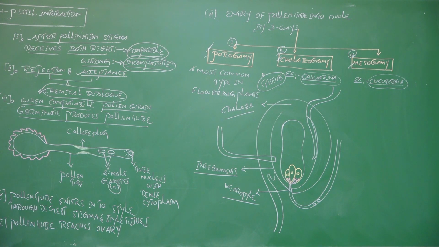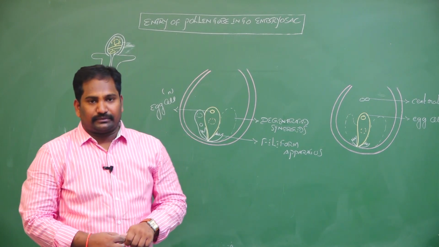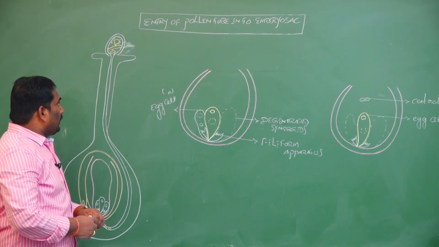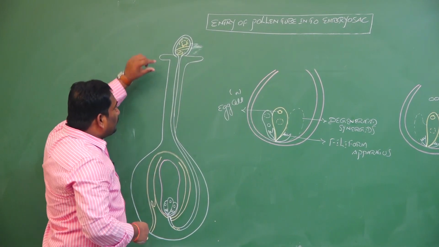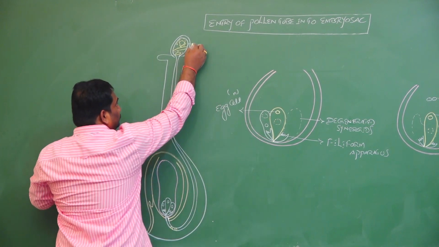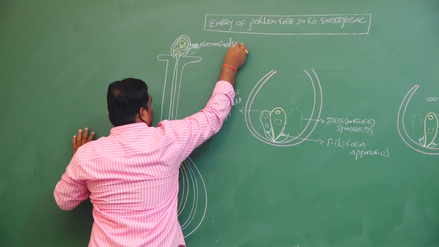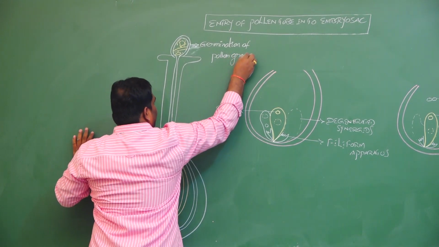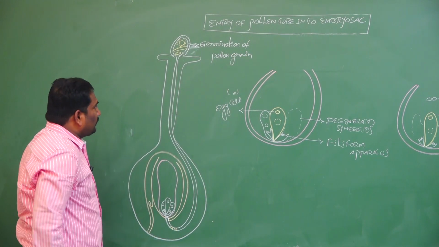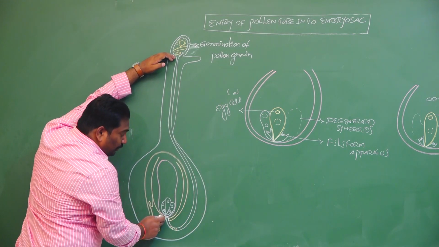Let's discuss entry of pollen tube into embryo sac or female gametophyte. Generally, in pollen pistil interaction, the simplest definition is: one, germination of pollen grain on the surface of stigma; two, entry of pollen tube into ovule.